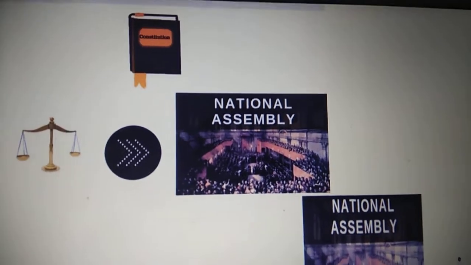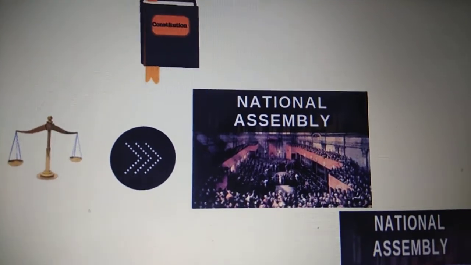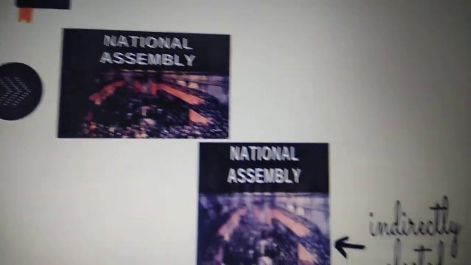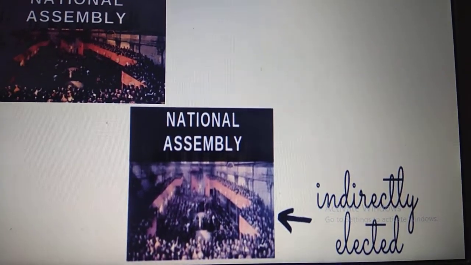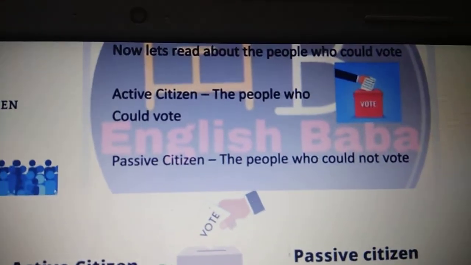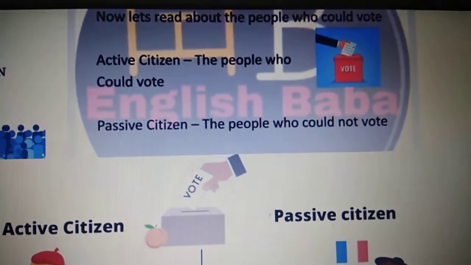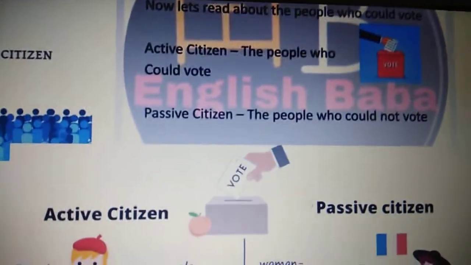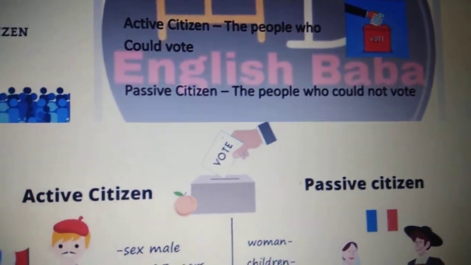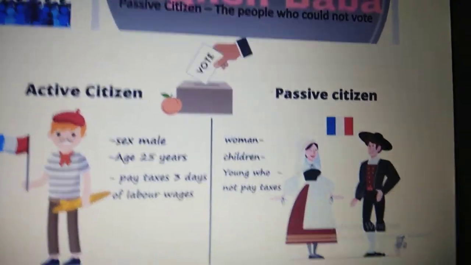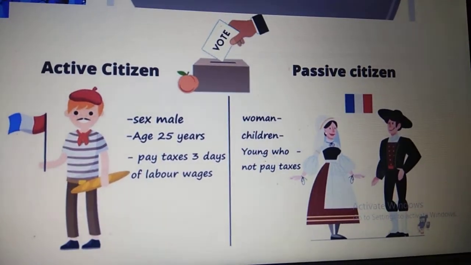Now, the Constitution of 1791 gave the powers of law-making in the hands of the National Assembly, which was indirectly elected. Now, we look into how they were indirectly elected. Children, in France, there were two types of citizens: active citizens, those who could vote, and passive citizens, the people who could not vote. Now, who were the active citizens? Active citizens were males, only males. Women were not allowed to vote.